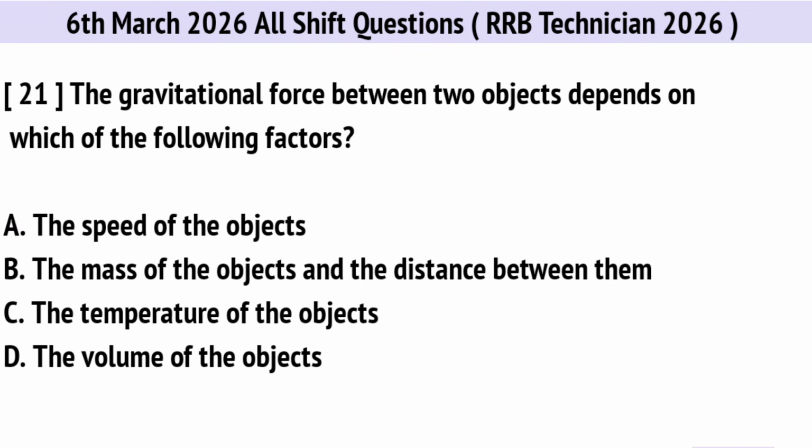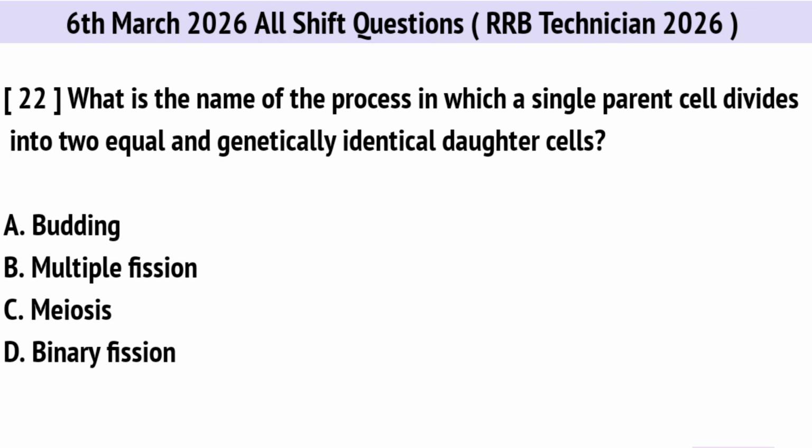The gravitational force between two objects depends on which of the following factors? Correct option is B. The mass of the objects and the distance between them. What is the name of the process in which a single parent cell divides into two equal and genetically identical daughter cells? Correct option is D.